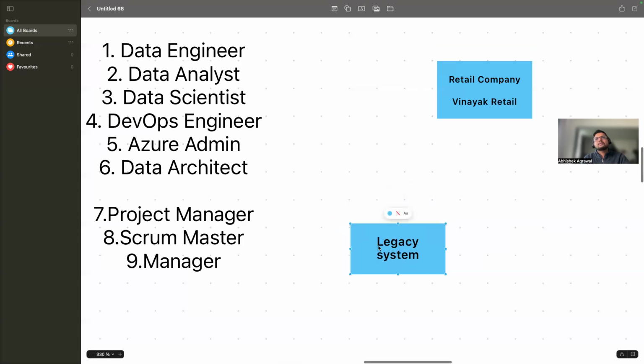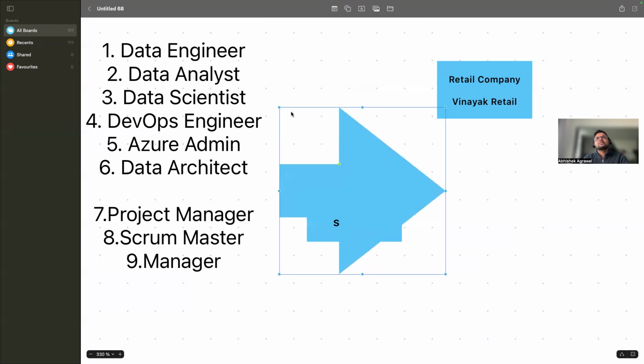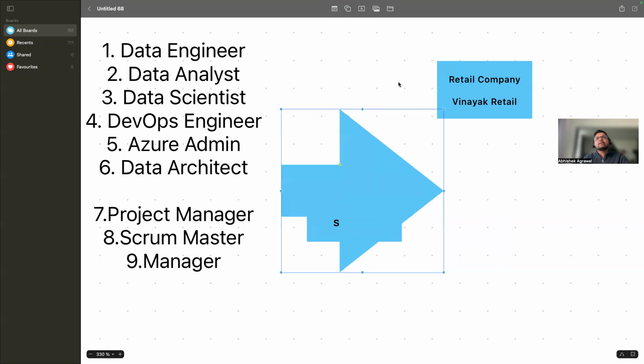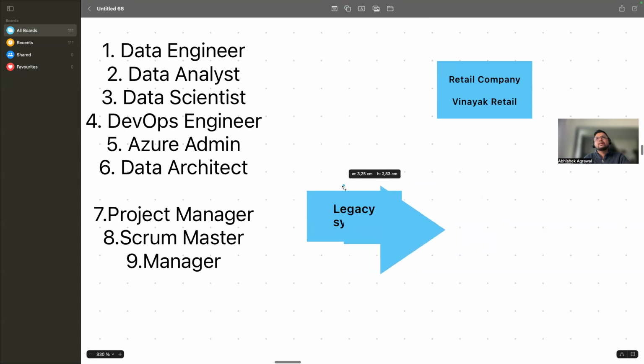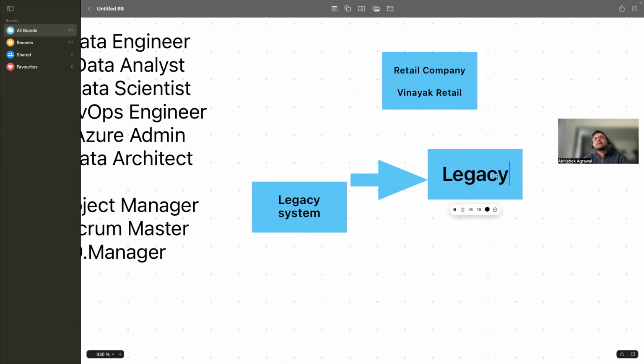So what is a legacy system? For the people who don't know, a legacy system can be a traditional old system. Legacy system is nothing but an old system, a traditional storage system. You can consider this legacy system as something like your own computer, like a SharePoint location.